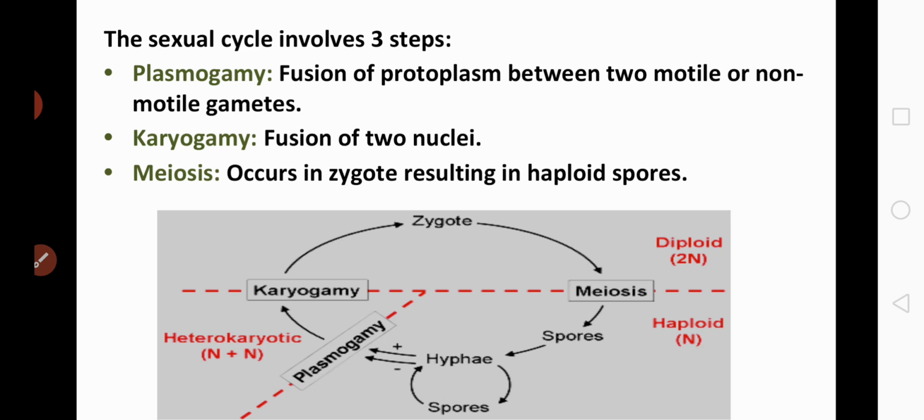Karyogamy is the fusion of nuclei. Once again I'll repeat, plasmogamy is the fusion of protoplasm, and karyogamy means the fusion of nuclei. The third step is meiosis, and this meiosis occurs in the zygote, which results in the formation of haploid spores. Okay.